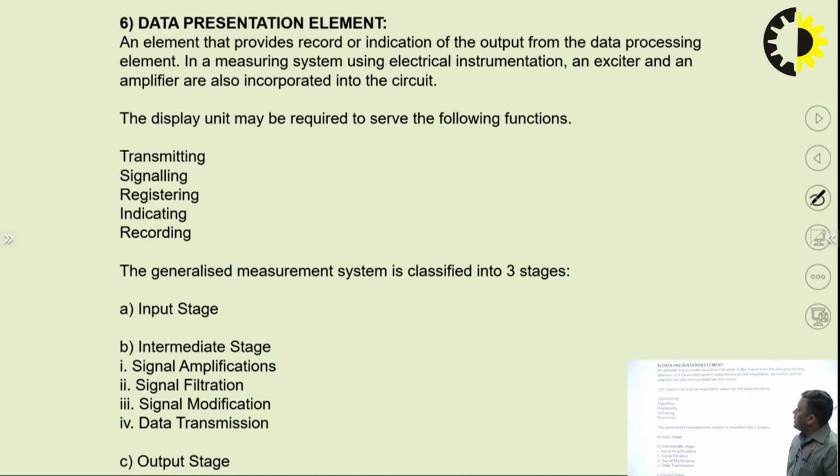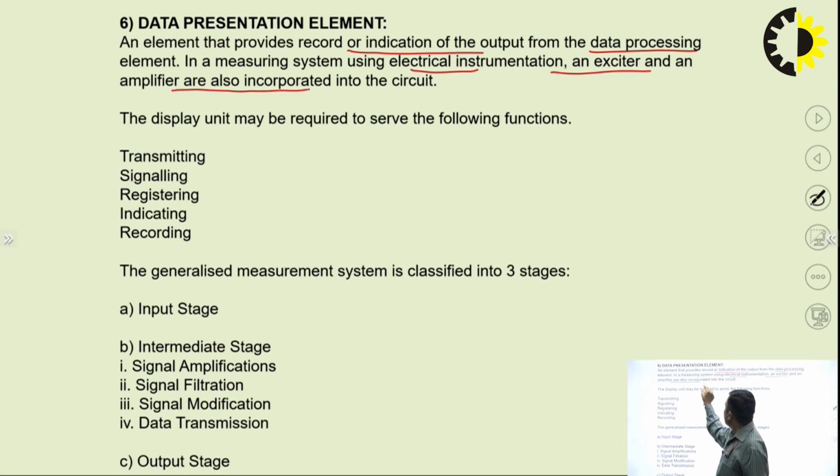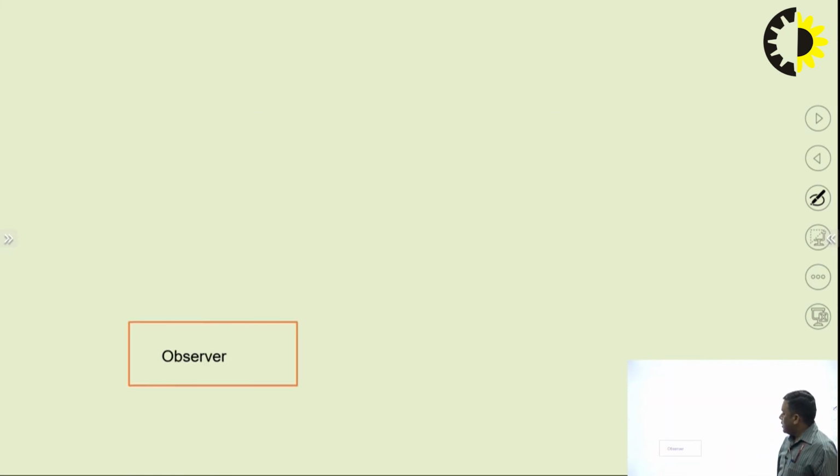Then data presentation: an element that provides a record or indication of the output from the data processing element. In a measuring system using electrical instrumentation, an exciter and an amplifier are also incorporated in the circuit. So this is the data presentation, the display where we are getting the information. Now, if I am an observer, I have to observe the temperature here.